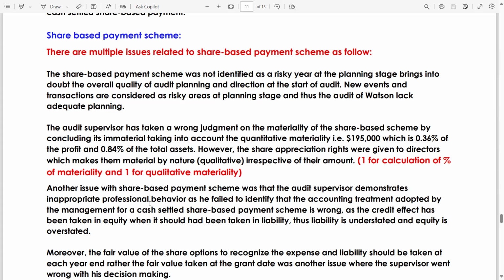However, the share appreciation rights were given to directors, which makes them material by nature. Remember, related party. Qualitative: even if the amount is zero, it will be material, irrespective of the amount. If you cover both these aspects, qualitative as well as quantitative, then you will get 2 marks.